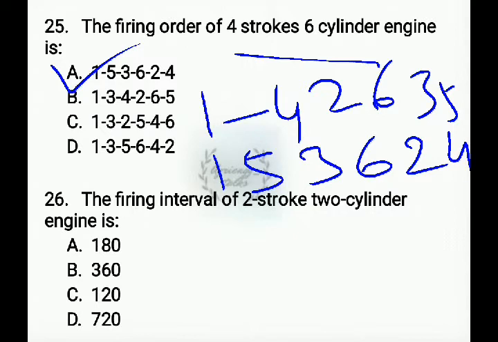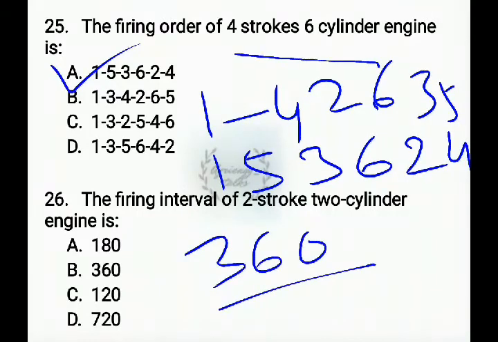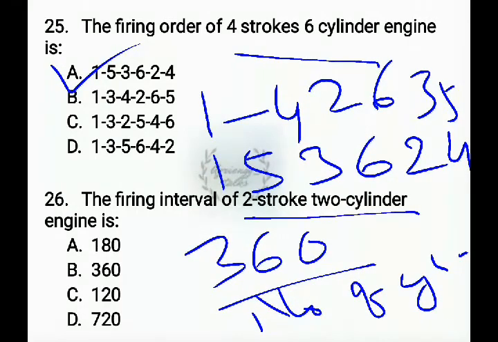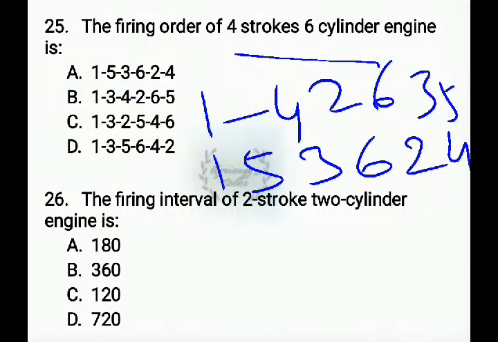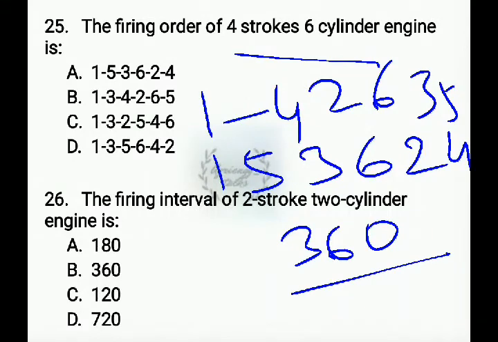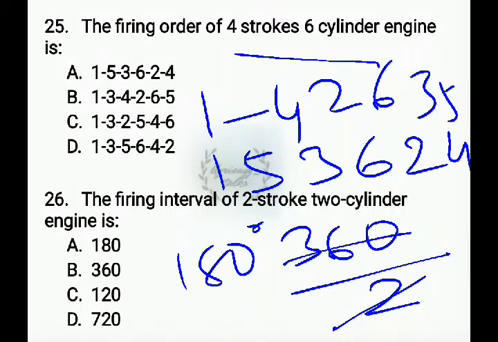For a two-stroke engine, it is 360 by number of cylinders. Here the number of cylinders is 2, so according to the formula 360 by 2 is 180 degrees. The answer is 180 degrees.